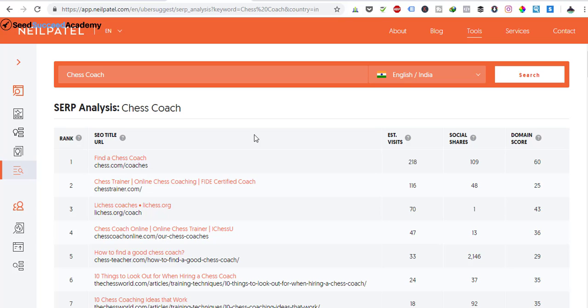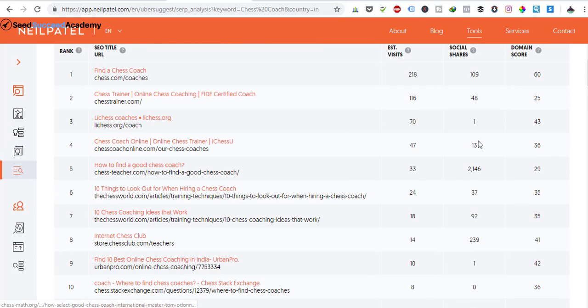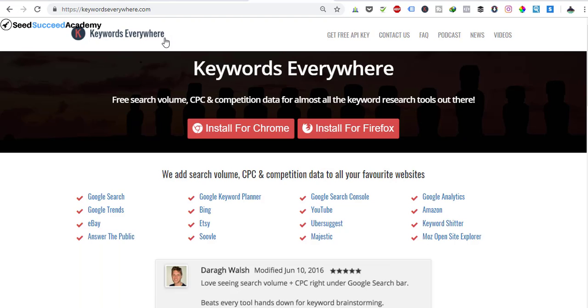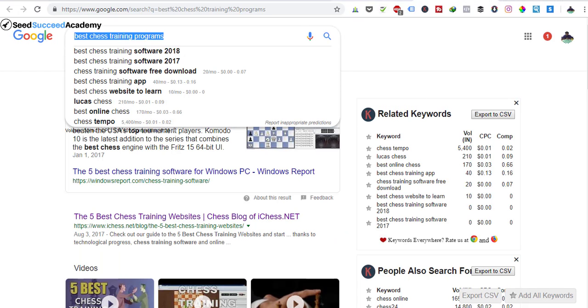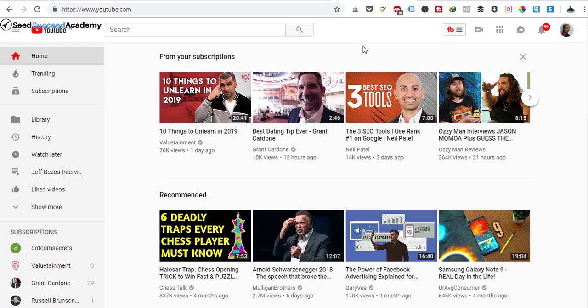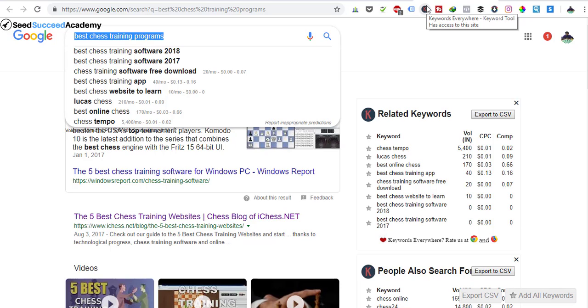So use Ubersuggest. You'll get ideas, you'll get keywords, you'll also get this data. You can also use tools like Keywords Everywhere and use Google and YouTube. I know this is all basic, but basic is what people don't do. What people do is they come and ask me, hey, I don't know how to do this. No, you can do it. You're just a Google search away from finding your solution. But you should also know that there is going to be content that's fluff, that's bad, but that is the challenge of the information age. So you have to be able to filter out bad content and get the right content.